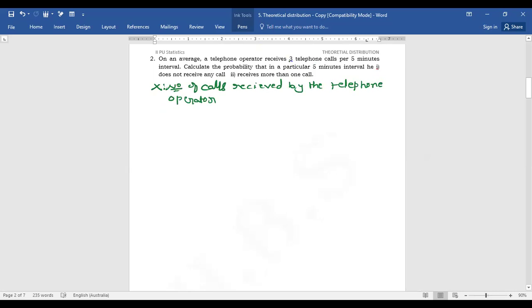So here on an average, there are 3 telephone calls. That means lambda is equal to 3. Then X follows a Poisson distribution.